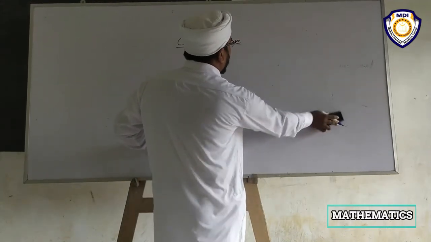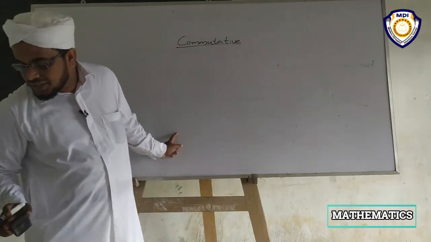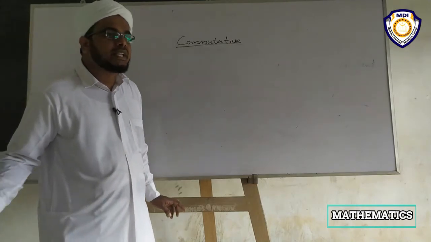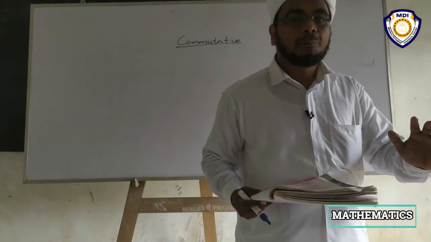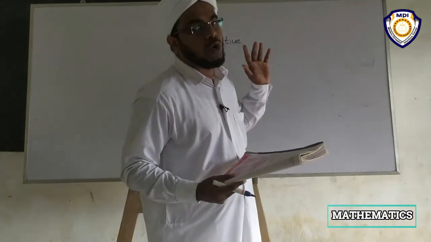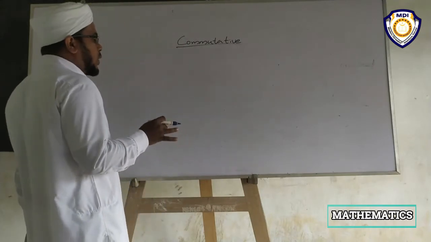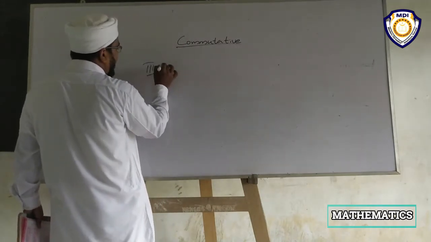We realized that the commutative property holds true for the operation of addition and it does not hold true for the operation of subtraction. Then we can analyze the operation of multiplication. Third one, multiplication.